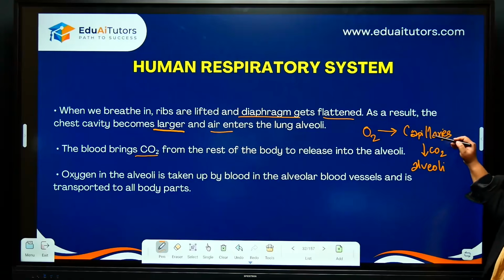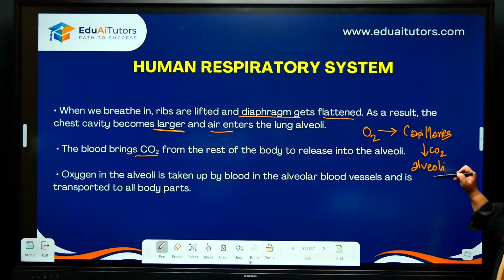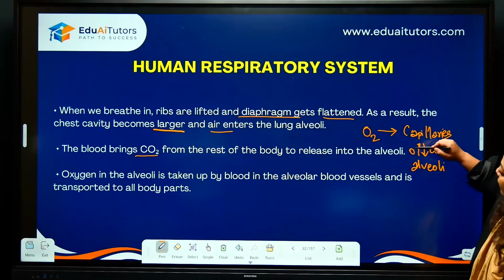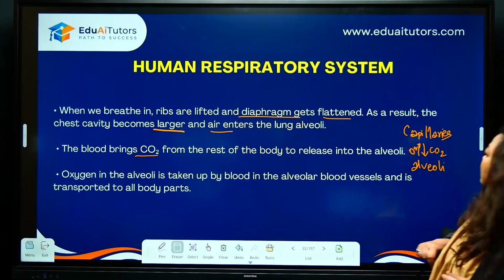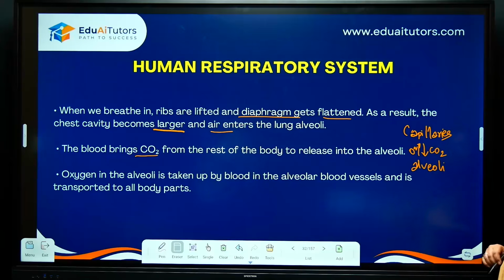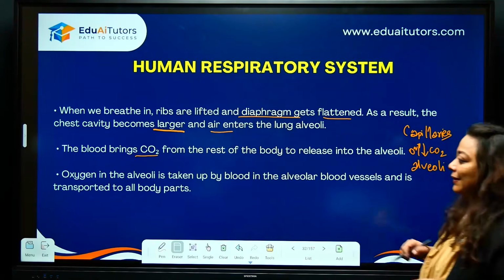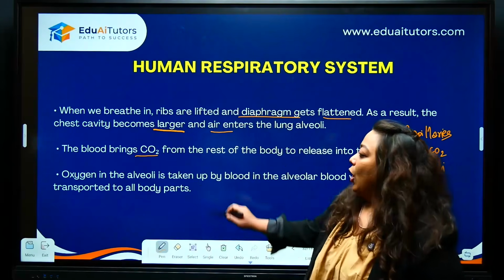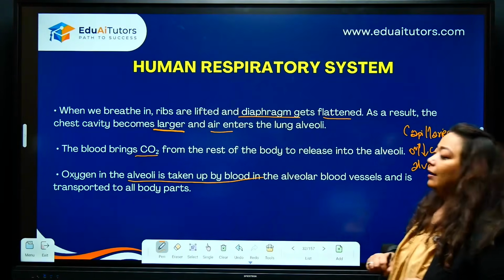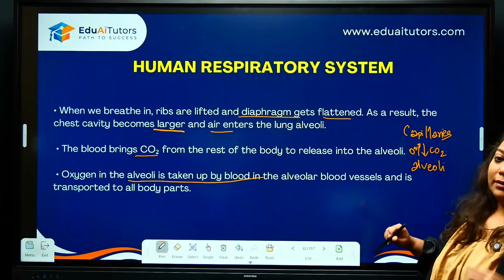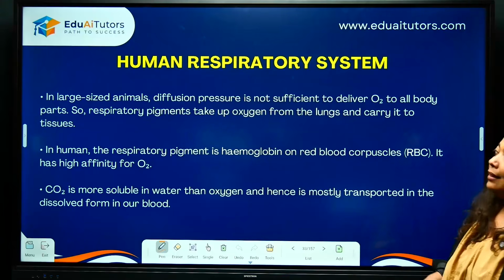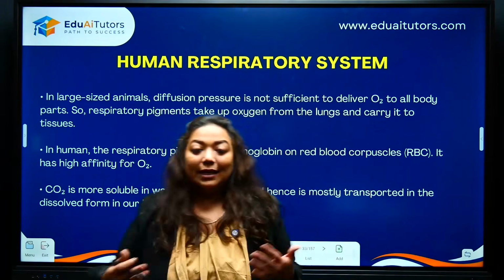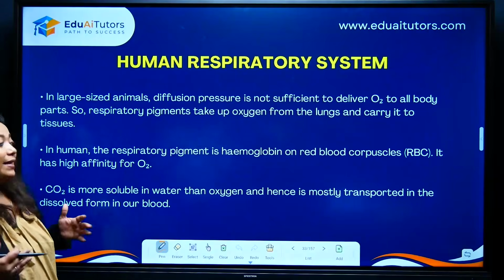So here, children, capillaries will release the carbon dioxide into the alveoli, and alveoli will give it here. Easier? Clear, everyone? Alright. So here, children, oxygen in the alveoli is taken up by blood. Alright. And that blood is going to then get transported to the different parts of the body. Easy? I hope you people are all getting this, and all the revision is happening. Hoping this is making it easier.